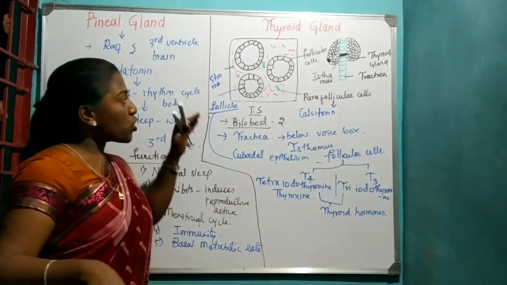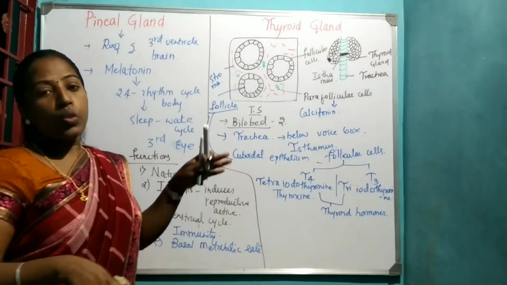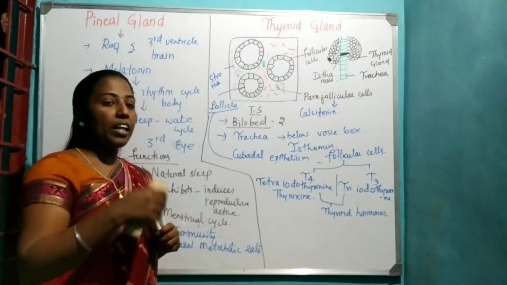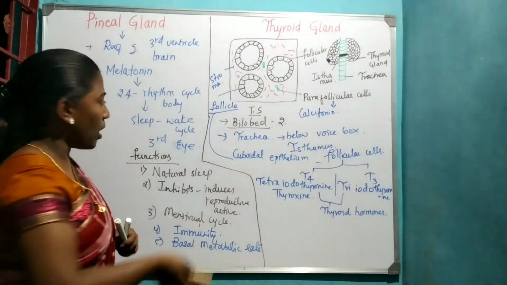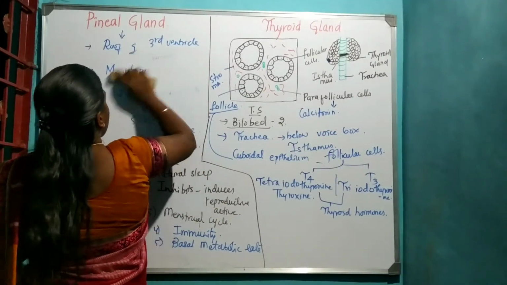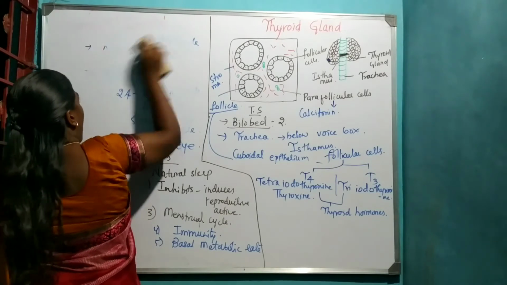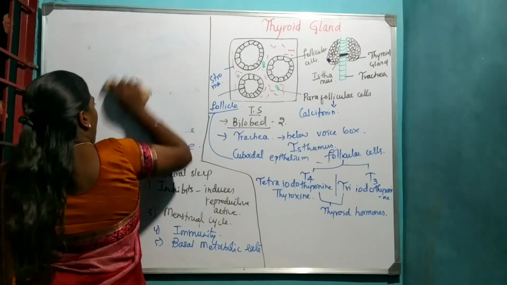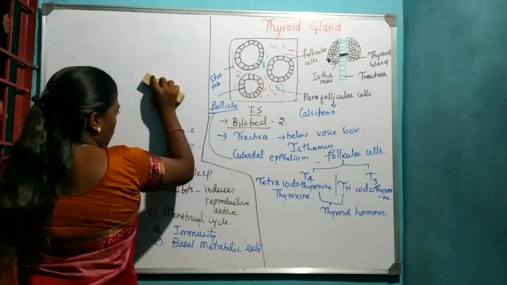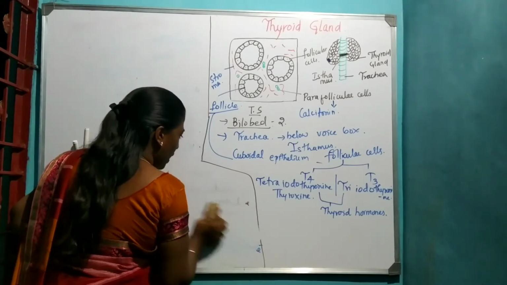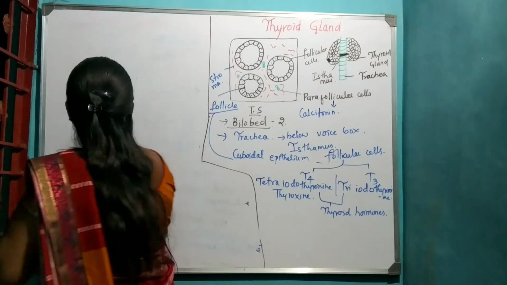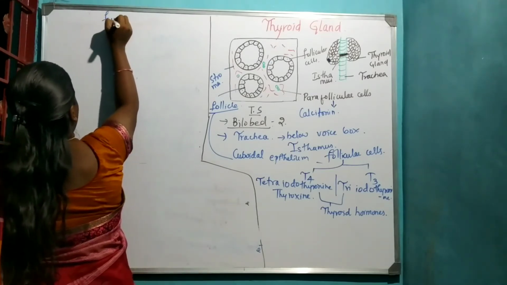Let us see the functions of the thyroid gland, and under diseases, the hypo and hypersecretion that cause them. Thyroid gland is very important for metabolism and growth of individuals. Okay, let us see that.